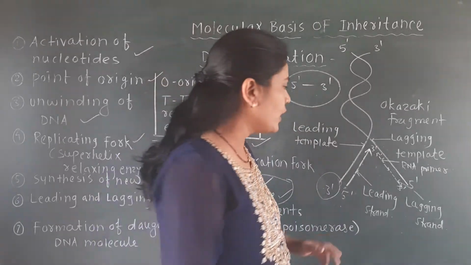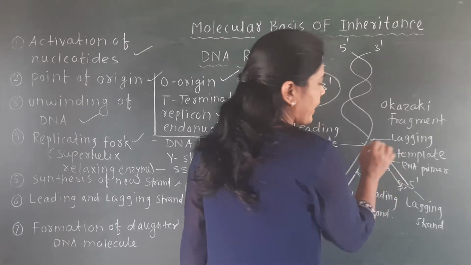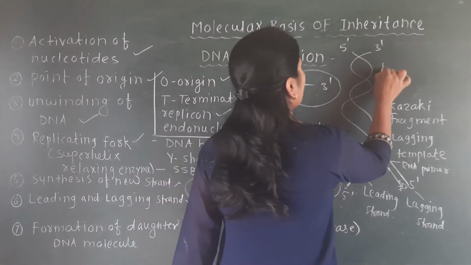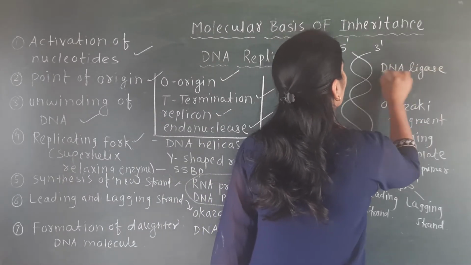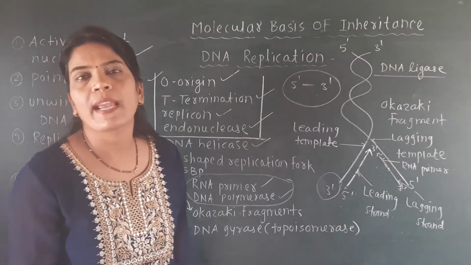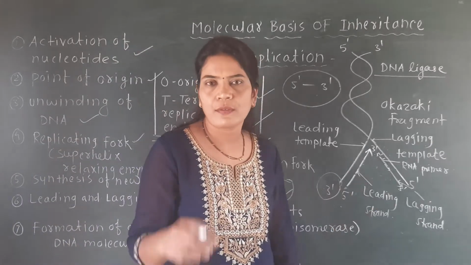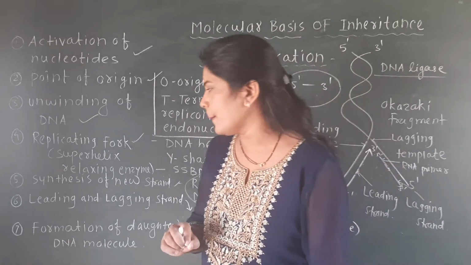Later on, the gaps which are present in between these fragments are joined, and this joining enzyme is called the DNA ligase enzyme. So this DNA ligase enzyme joins the gaps which are present in between these Okazaki fragments. So here DNA ligase has a role in filling the blank spaces between the Okazaki fragments.